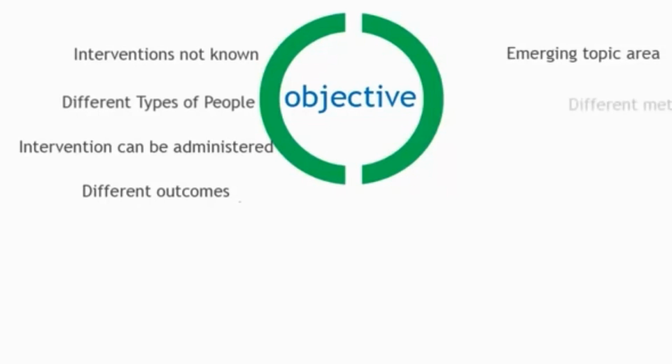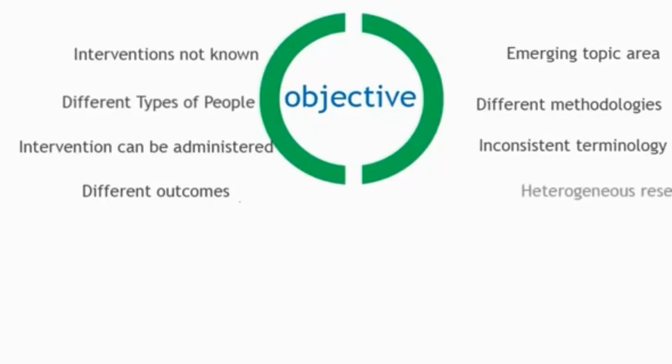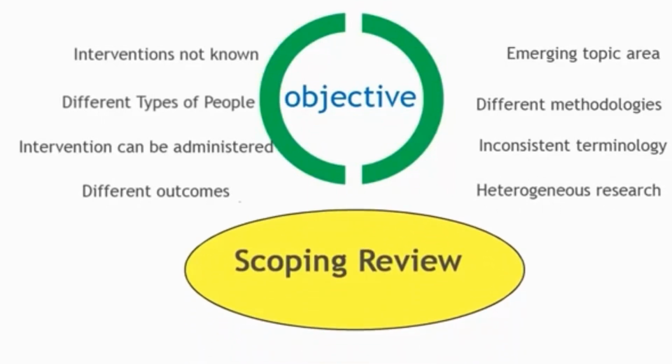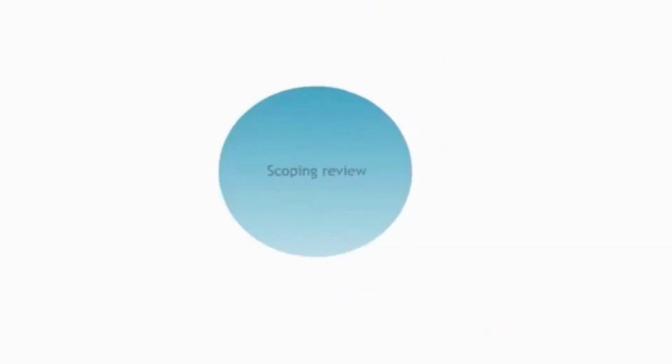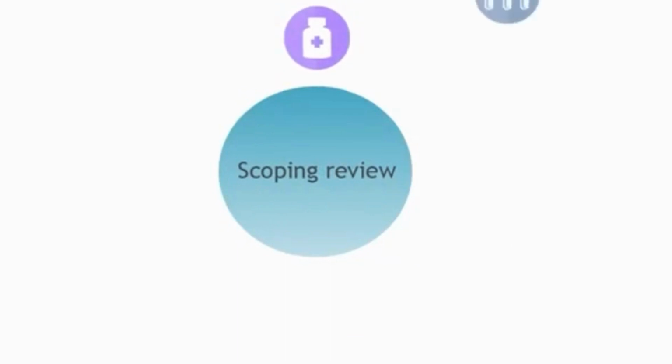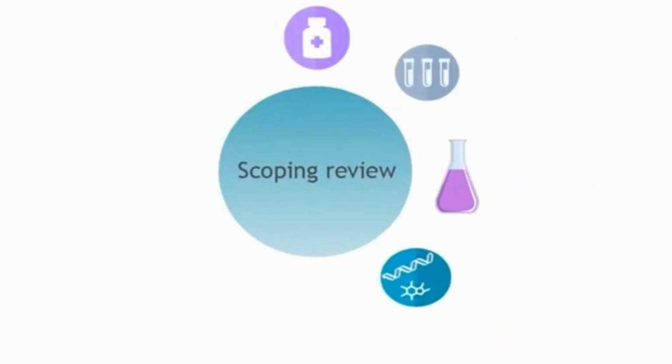Further, what if you are also interested in how research has been conducted on your topic of interest? Maybe it's an emerging topic with very few studies that all use different methodologies. Maybe the terminology used is inconsistent, or maybe different fields and disciplines use different interventions and approaches, and so are difficult to compare. A scoping review is able to account for this variation by allowing you to broaden your objective considerably wider than a traditional systematic review.